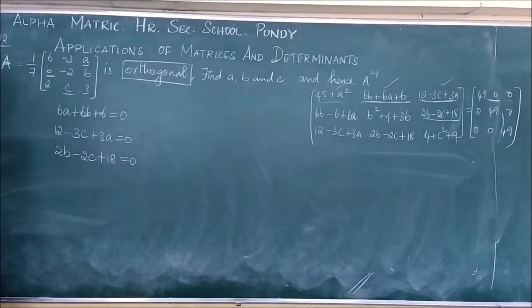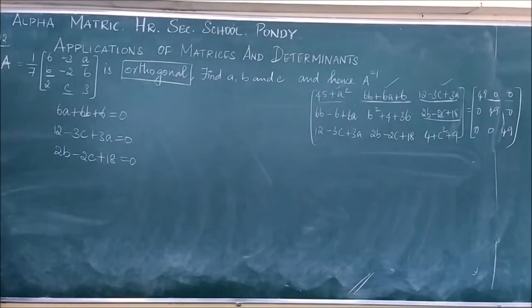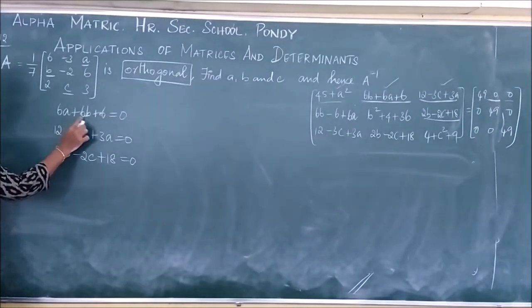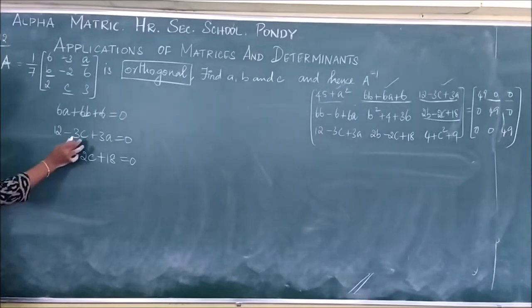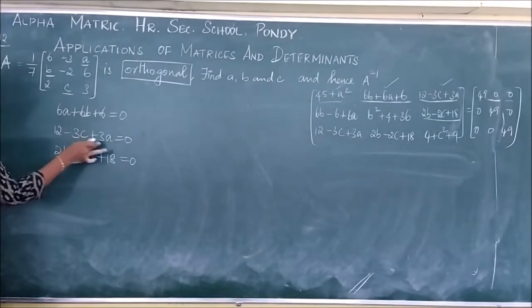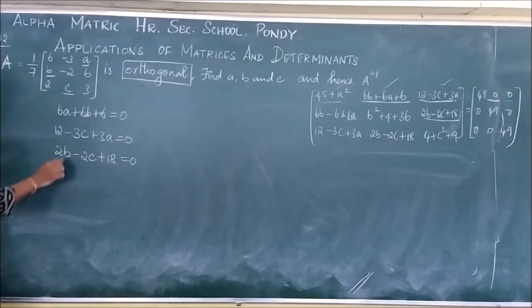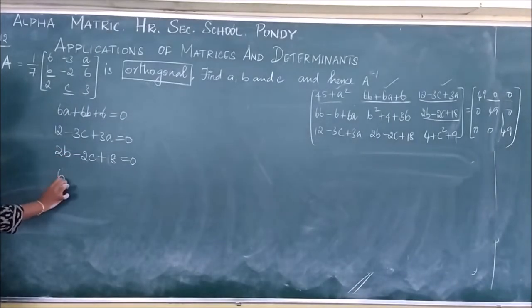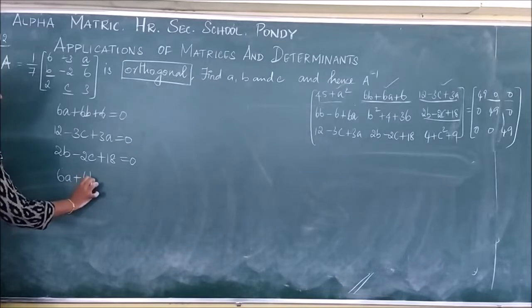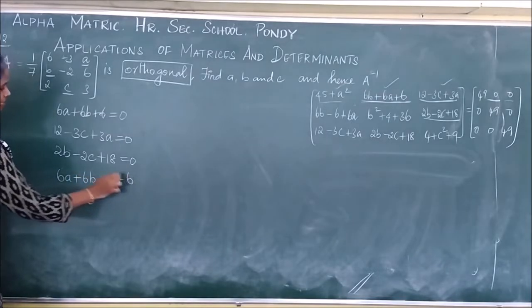Okay. So using simultaneous equations, you have to solve these three equations. How can we solve this? See, here you have 6a plus 6b equal to 6, and here you have a and b, here you have a and c, here you have b and c. You can take any two equations. See, I am going to take these two equations, 6a plus 6b equal to minus 6.